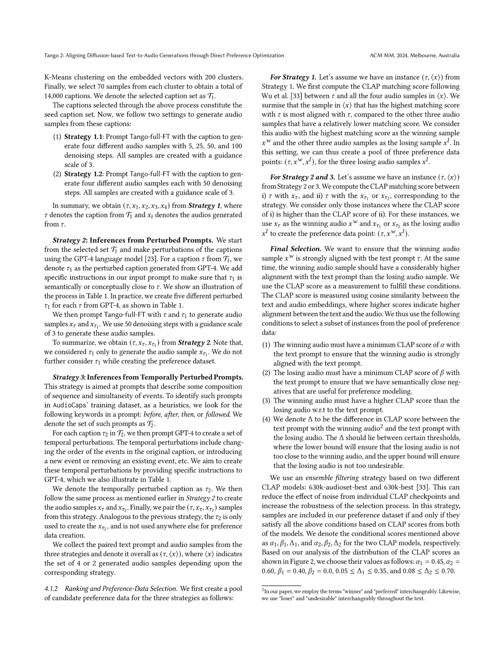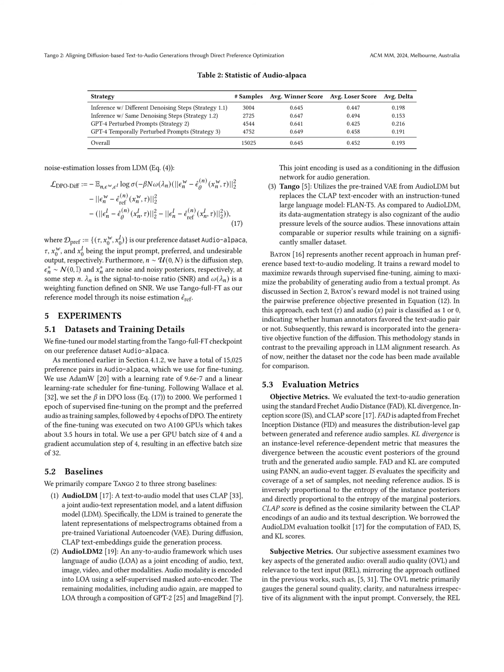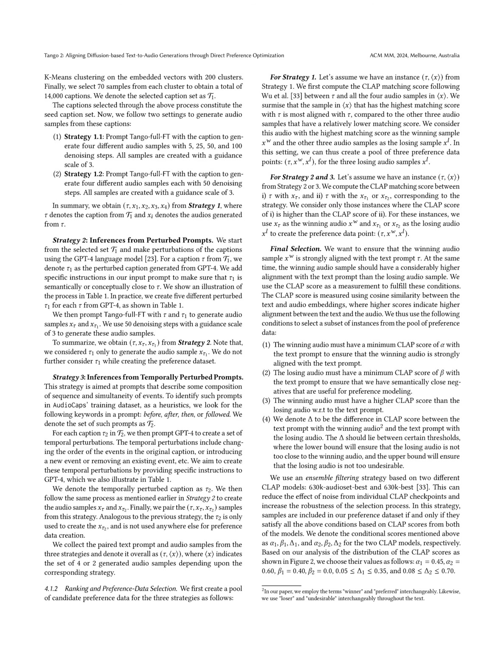Strategy 2 perturbs the captions using GPT-4 to create semantically close variations, then generates audio samples. Strategy 3 focuses on prompts describing sequential events, creating temporal perturbations and corresponding audio samples. These strategies result in paired text prompts and audio samples.